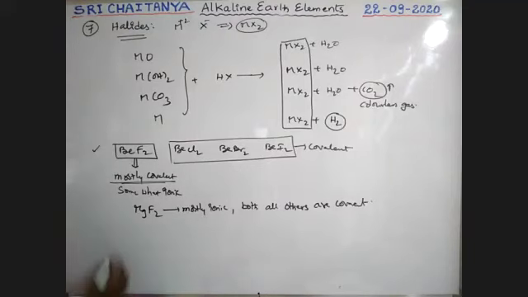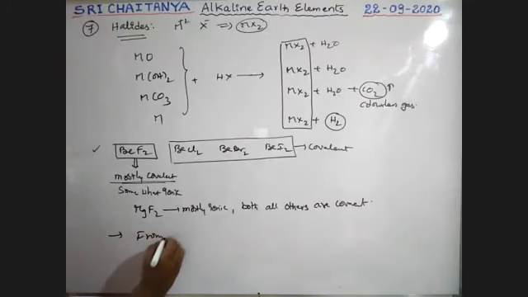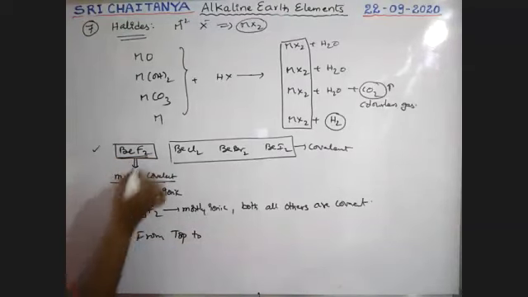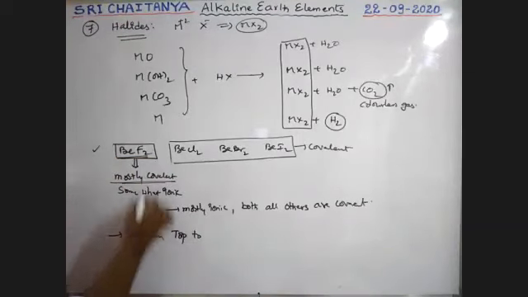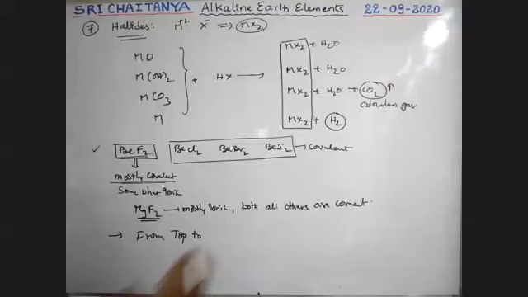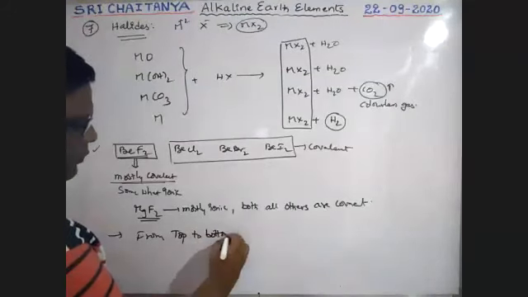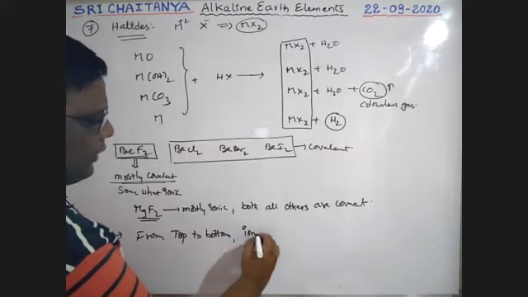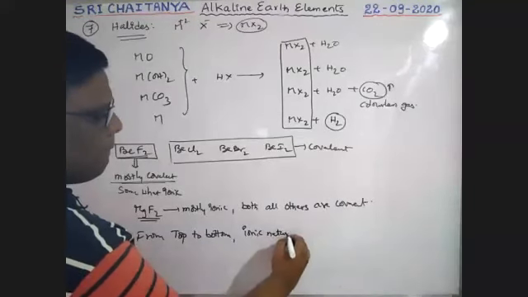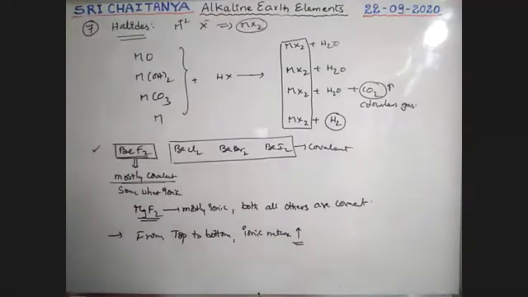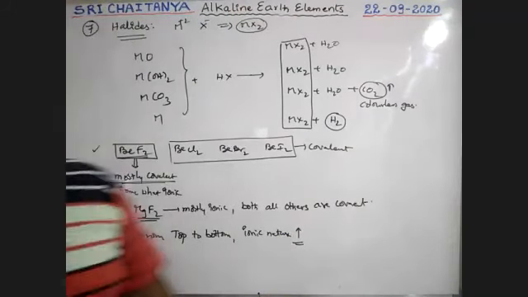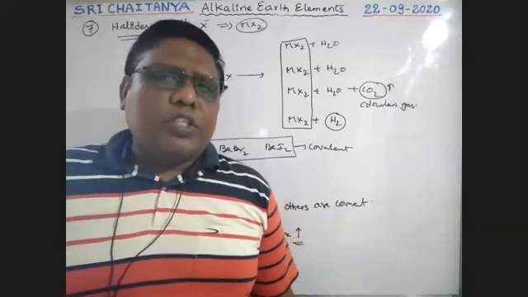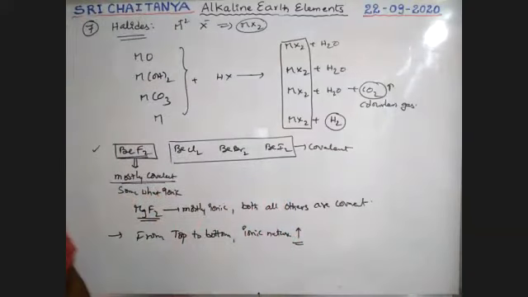So next, see here. From top to bottom, it is mostly covalent, then mostly ionic. So if you go down the group, the ionic nature of these fluorides increases. Therefore, from top to bottom, the ionic nature of these halides increases, but they are mostly covalent in nature.